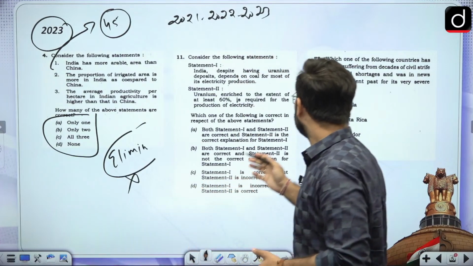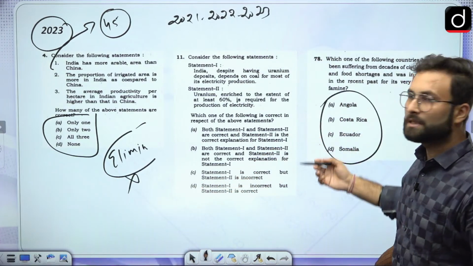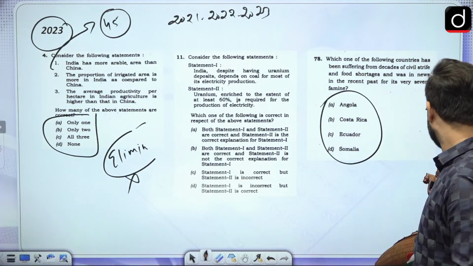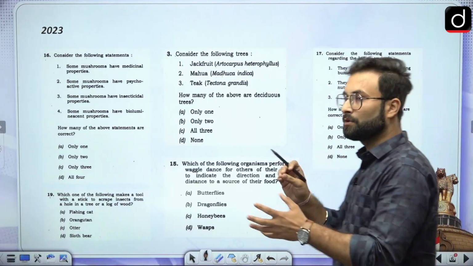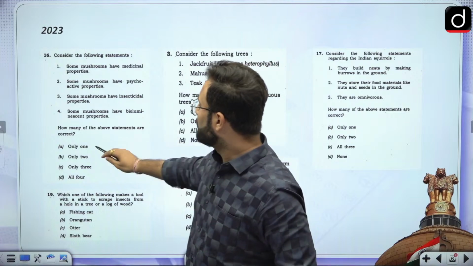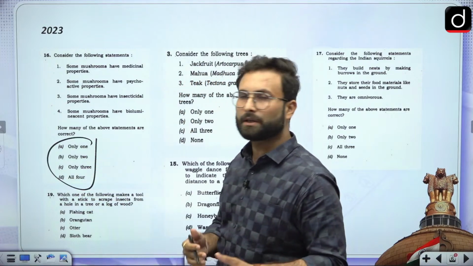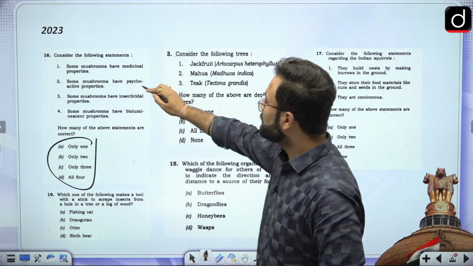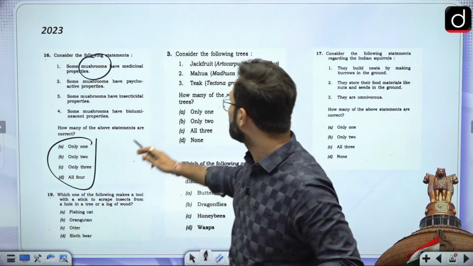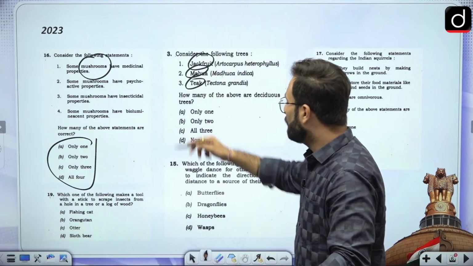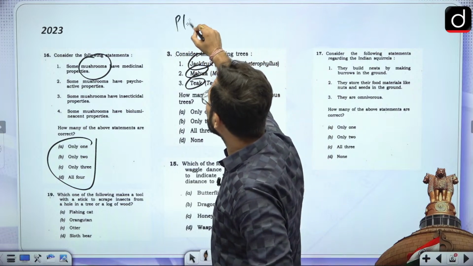We will see. Then these are the normal pattern A, B, C, D, when we are talking about single choice, multiple choice questions wherein there is one answer. Then again, these were there: only 1, only 2, only 3, only 4. Now here you can see they have asked about mushroom, jackfruit, mahua, teak. So they are asking you from the plant kingdom.